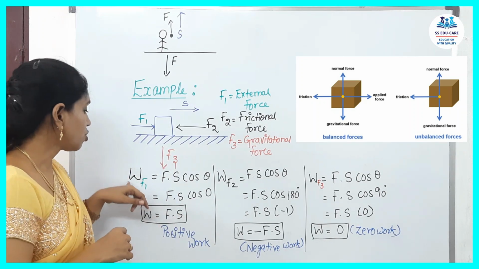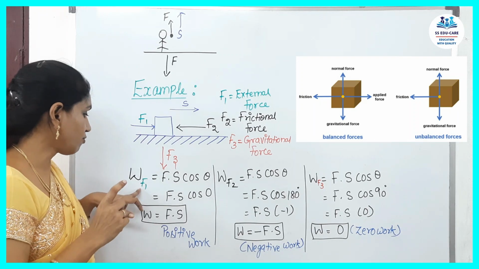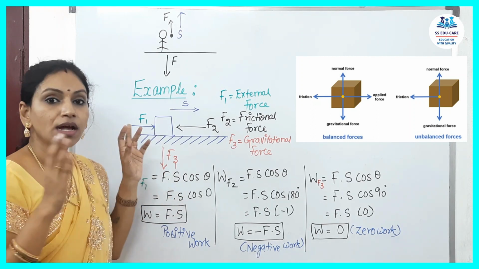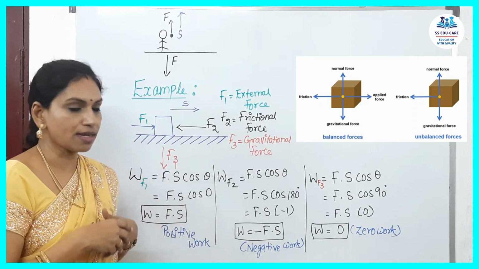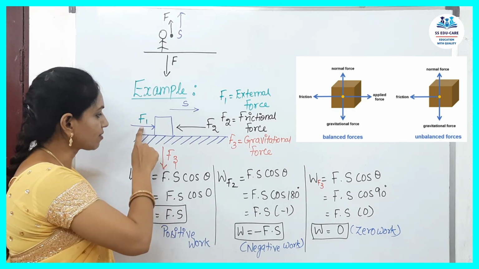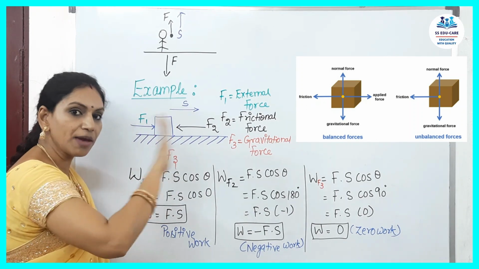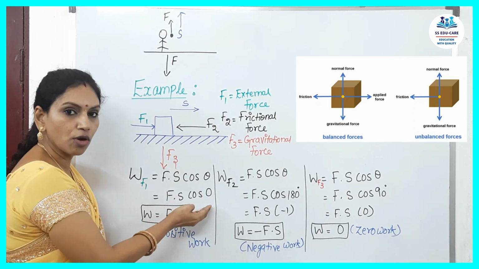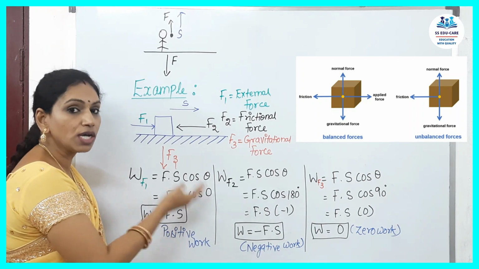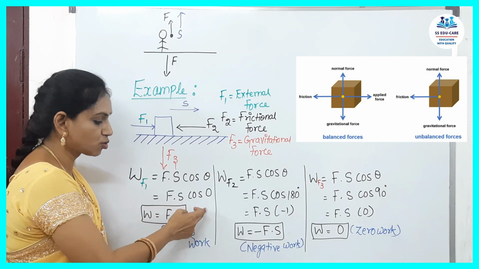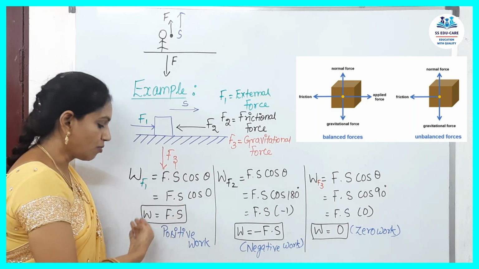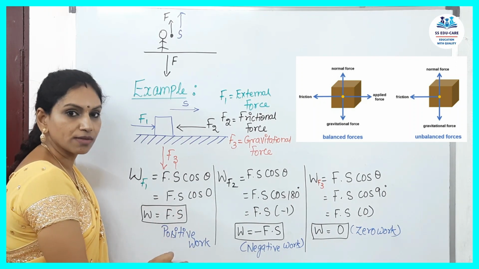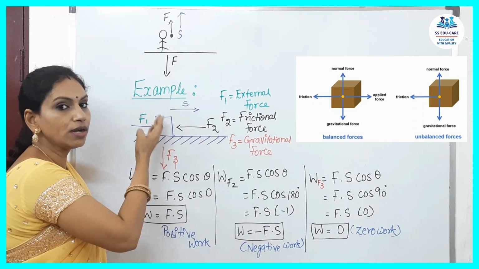Let's see. Work done due to external force F1 is equal to F into S cos theta. Theta is the angle formed. Here, when the force and the object's movement are in the same direction, theta is 0, so we have cos 0 is 1. So F into S into 1 is nothing but F S only. So work done is F into S. We call this positive work when an external force is applied on the object.